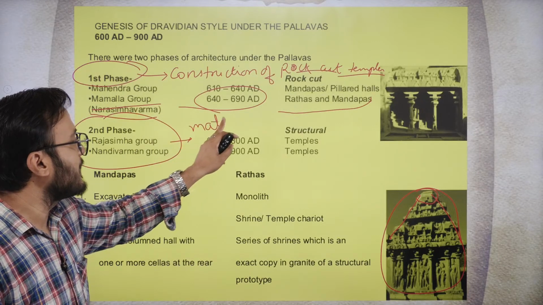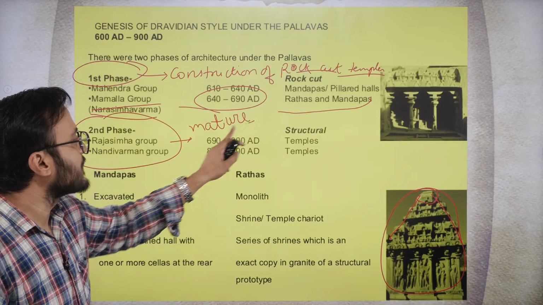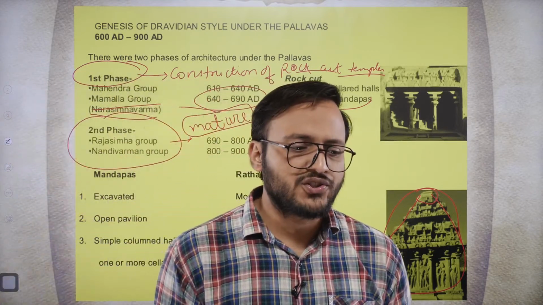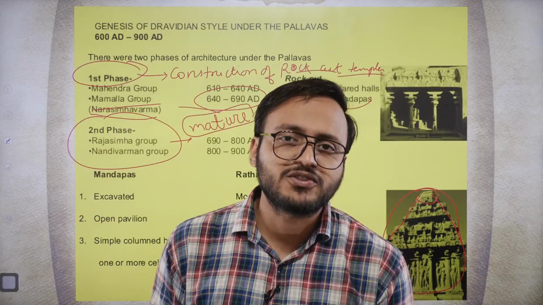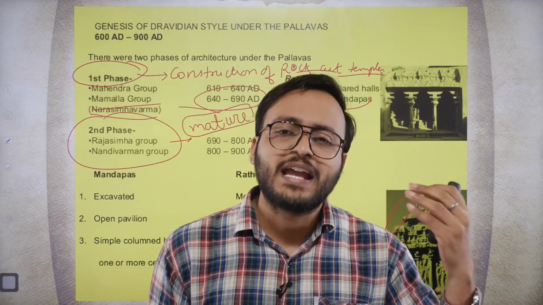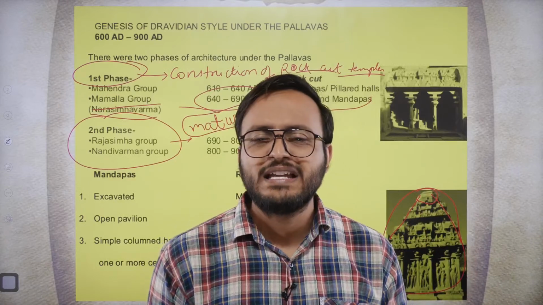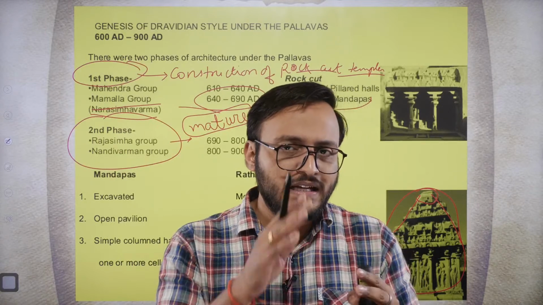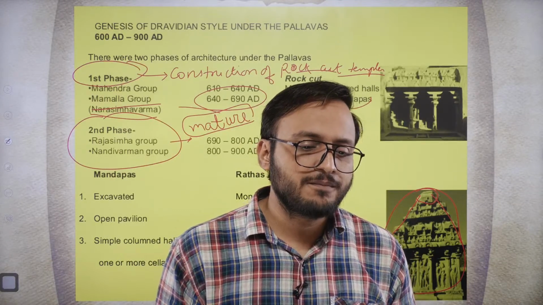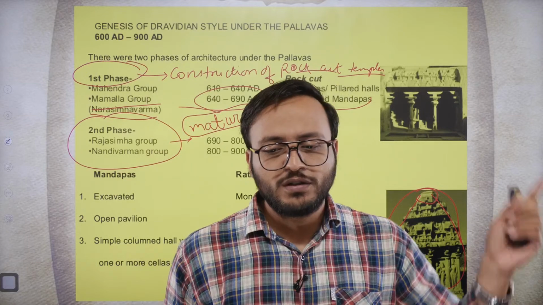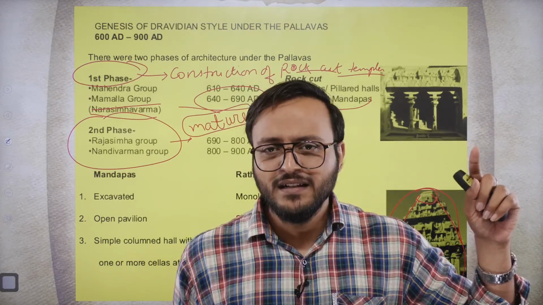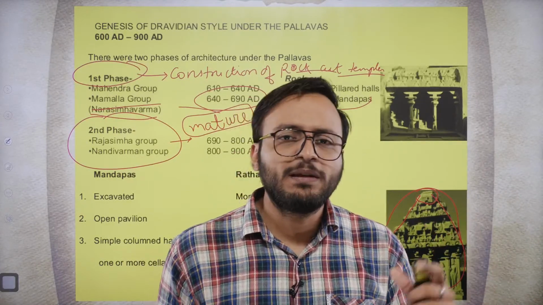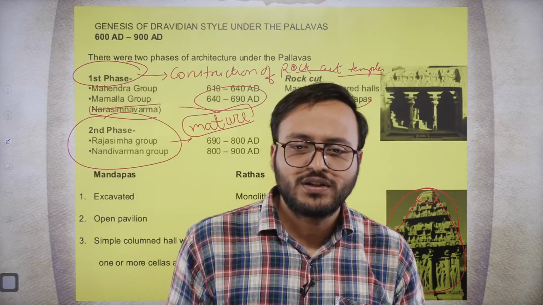In this mature phase, the most important aspect is that temples will be constructed independently at any particular site, by joining bricks and rocks, not by cutting down the bricks and rocks. Is it okay, everybody? So the first phase was called the rock cut, right? And the second phase would be called the structural phase.